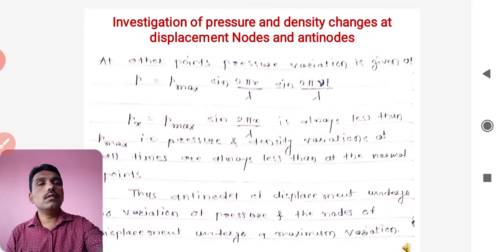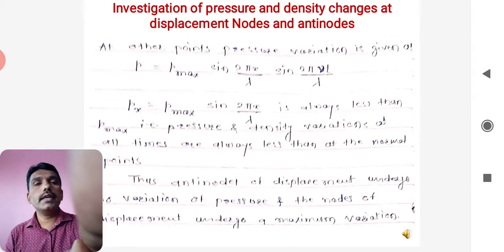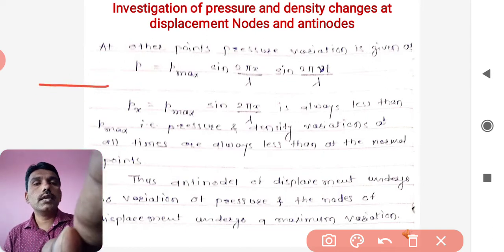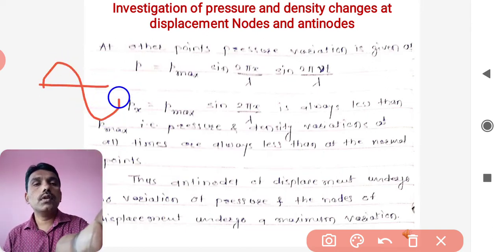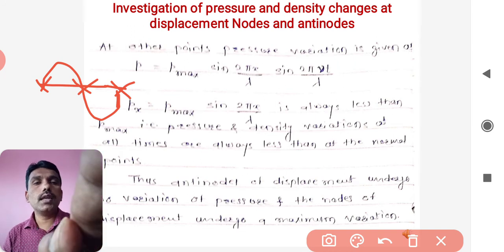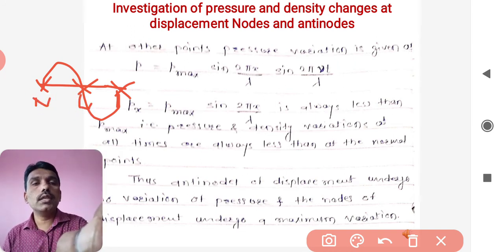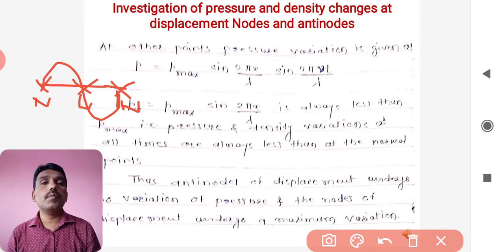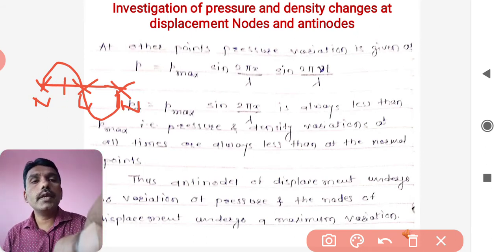We have seen this already. If you look carefully, I will show you, this is the case where the stationary wave is there, and these are nothing but the node points, the steady mean positions. The points on top we have called node points, that is N, and at that point we have seen how the pressure and density are either greater or lesser than the normal value, and these are the antinode points.